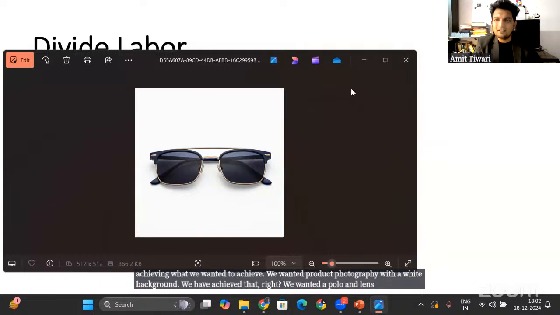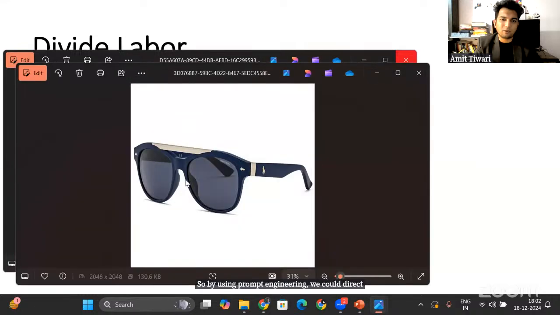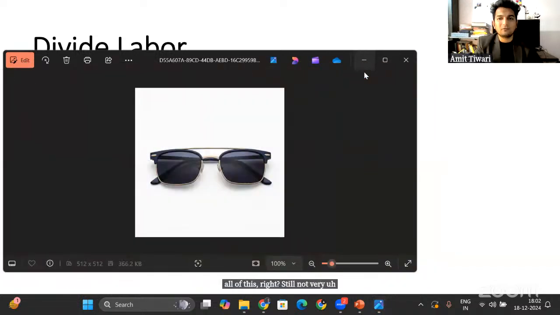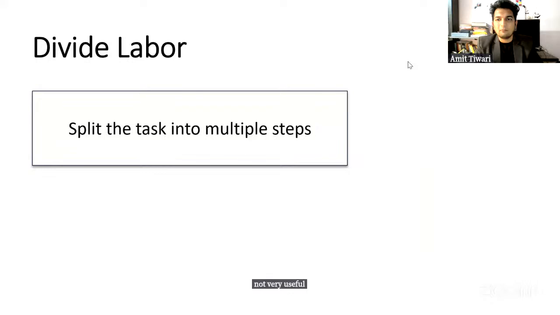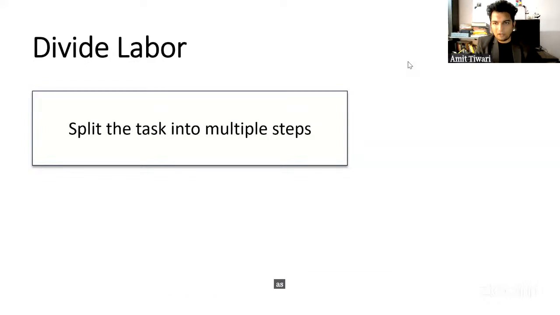We have achieved that. So by using prompt engineering, we could direct ChatGPT or Gemini to a certain extent that we are designing all of this. Correct? Still not very useful, let me say, but this is what the future is going to be. And as much as AI will evolve, it will improve its responses.